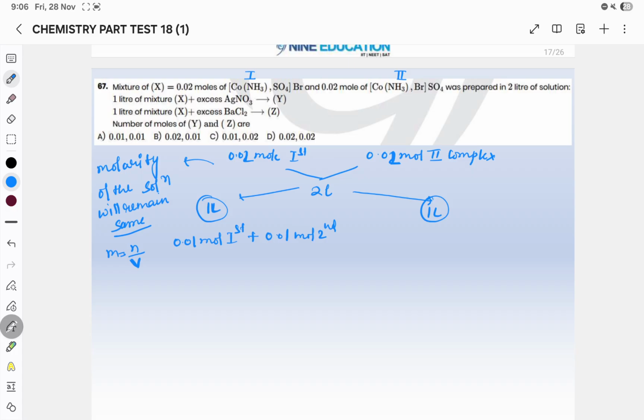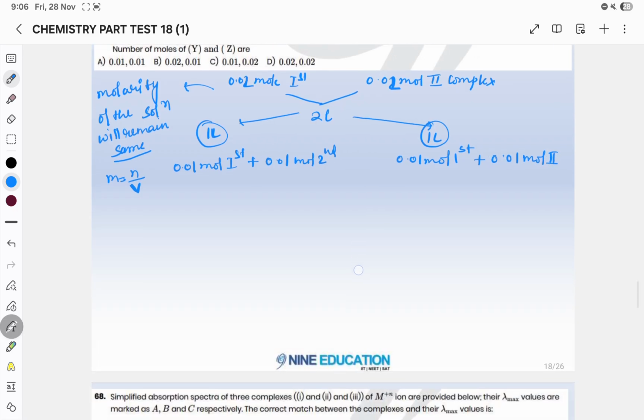Previously in 2 liter it was 0.2 mole of first and second complex, but now in 1 liter, 0.1 mole of first complex and 0.1 mole of second complex. Similarly, in the second solution, it is 0.1 mole of first complex and 0.1 mole of second complex. So molarity will remain the same.